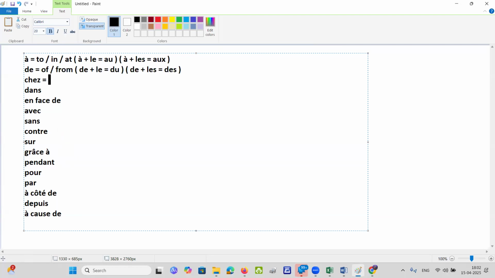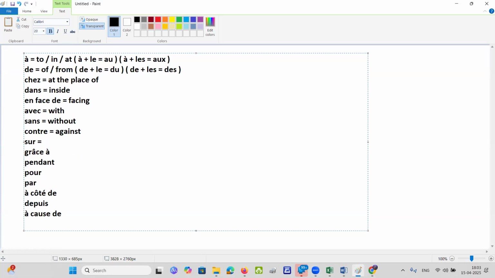What is the meaning of chez? At the place of. These are the most common prepositions that are going to be asked in your exam. Dans is inside. Devant is of, as in facing. What is the meaning of avec? With. What is the meaning of sans? Without. What is the meaning of contre? Against.